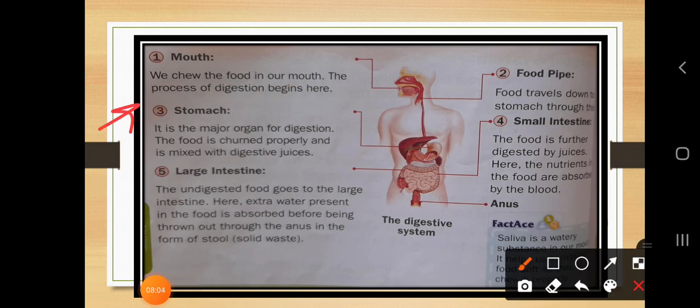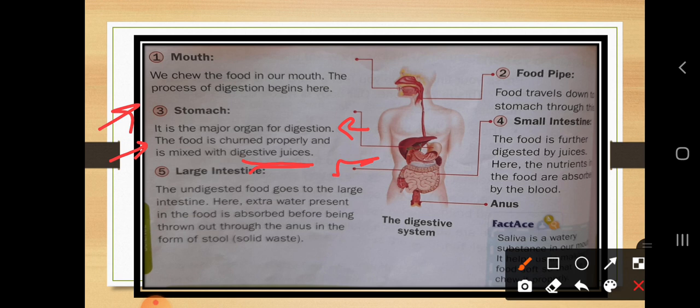What happens in the stomach? What process takes place? It is the major organ for digestion, where the food from the food pipe is chewed properly and mixed with the digestive juices. So, dear students, what happens in the stomach part? This food is chewed properly and mixed with the digestive juices in our body. You can feel that saliva is present, blood is present. These are the juices present in our body.